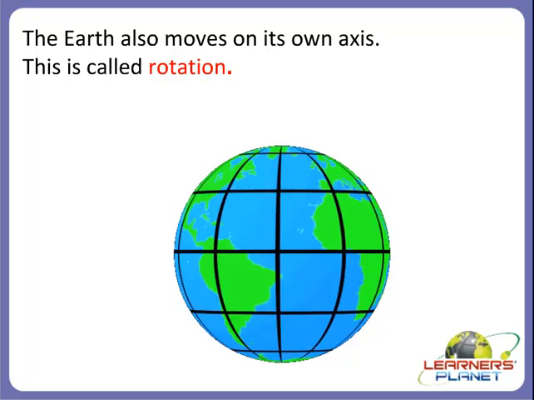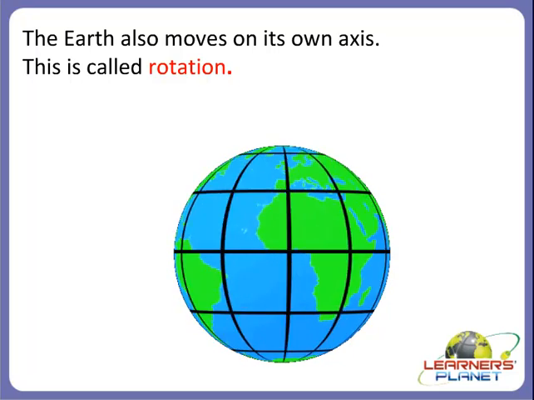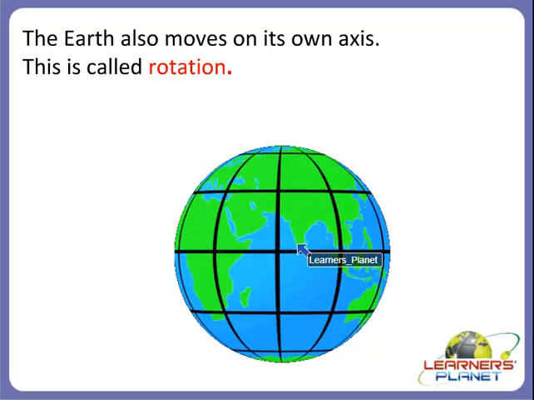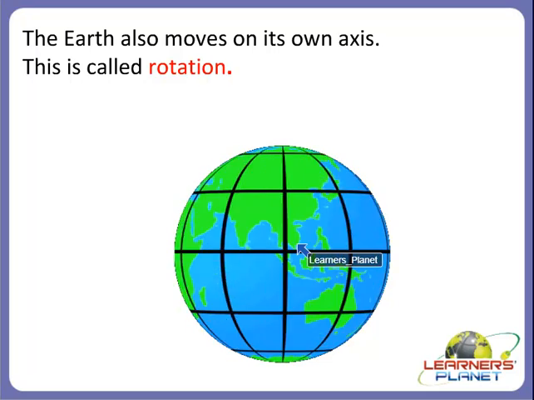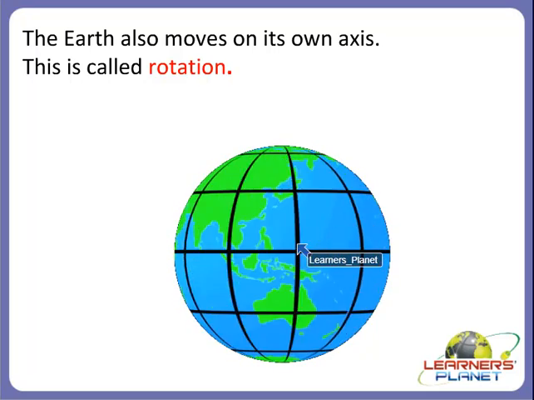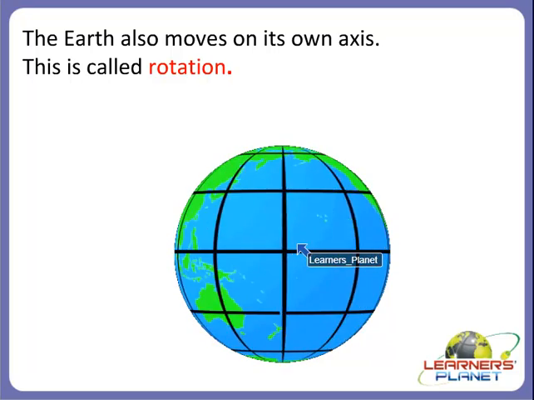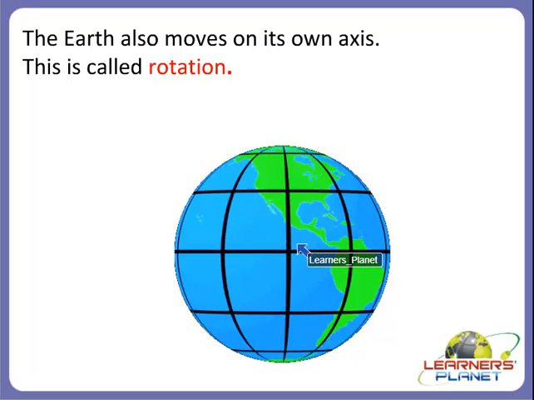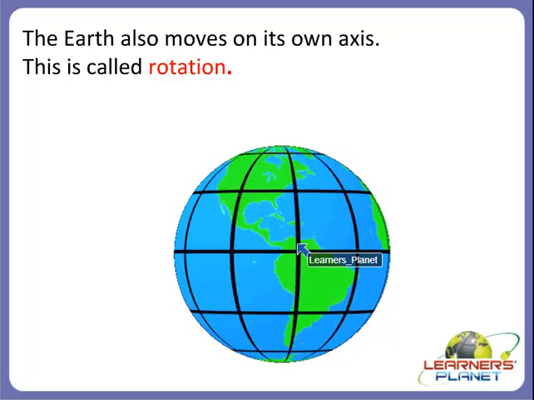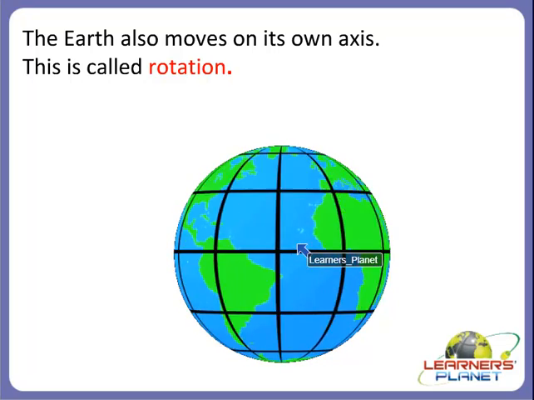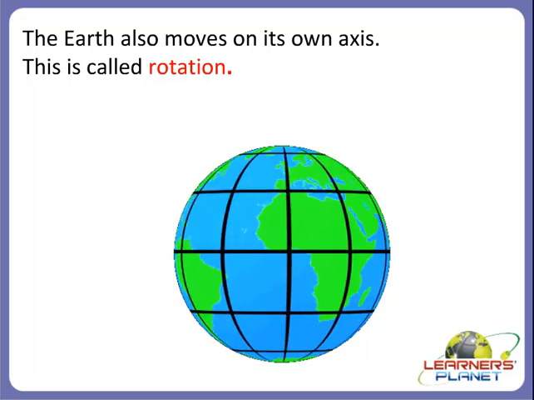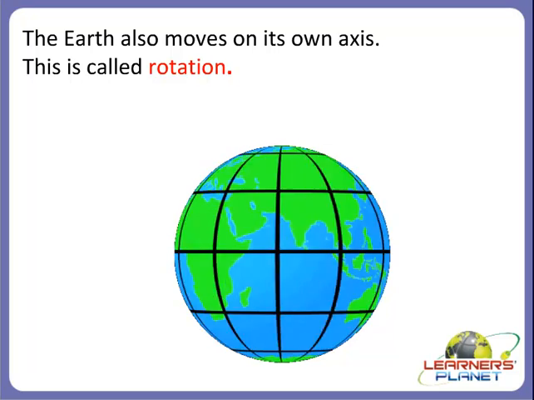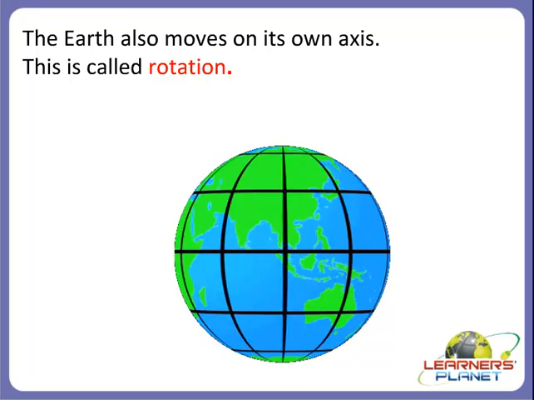Children, the earth also moves on its own axis, right? And this is called the rotation of the earth. When earth moves around the sun, that movement is called revolution. But when the earth moves on its own axis, it is called rotation. So this is the main difference between the revolution and the rotation of the earth, right?